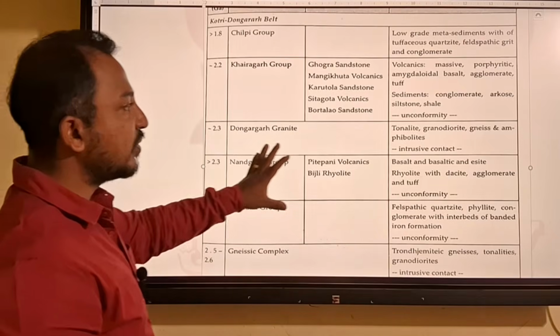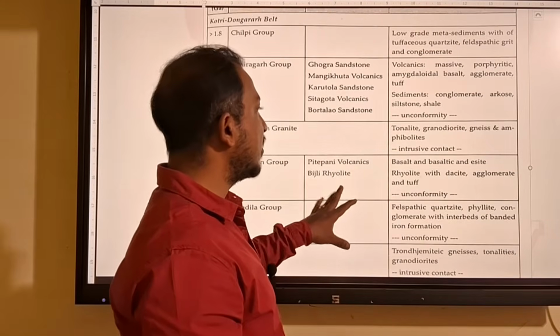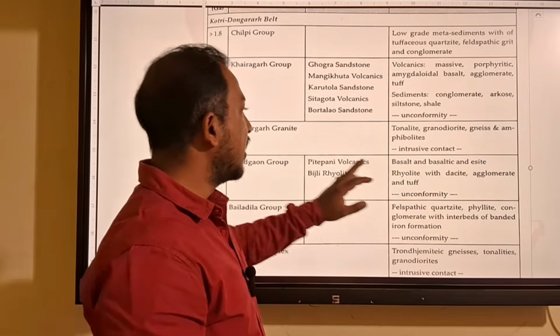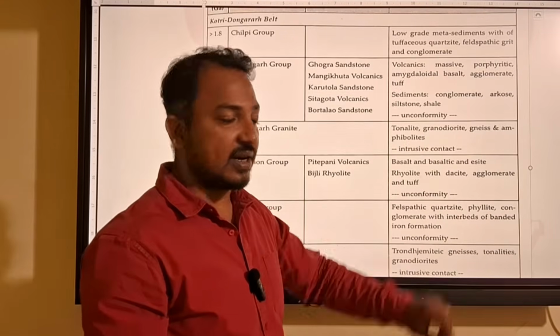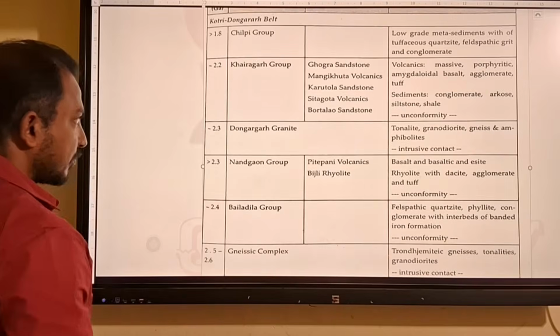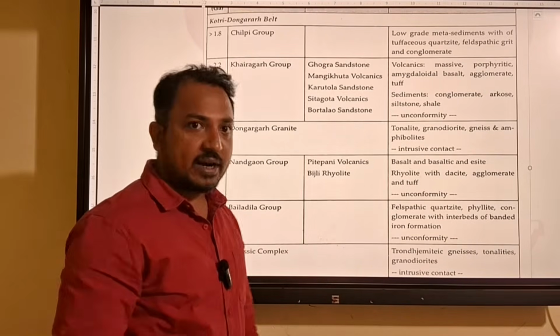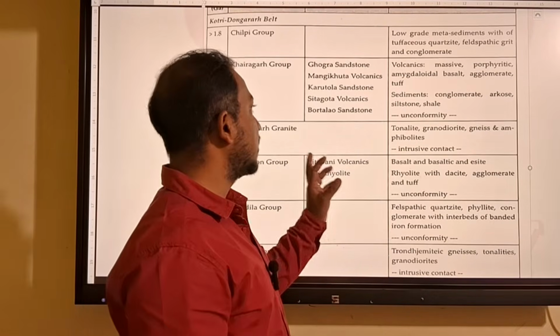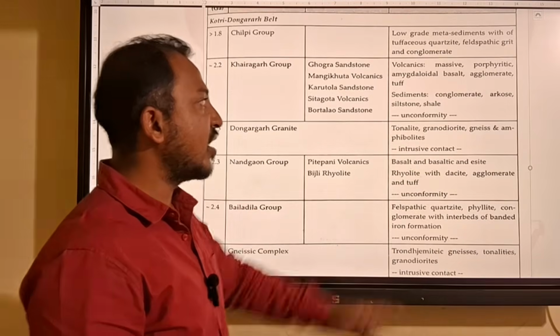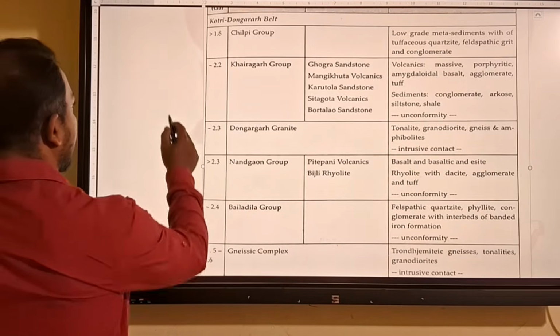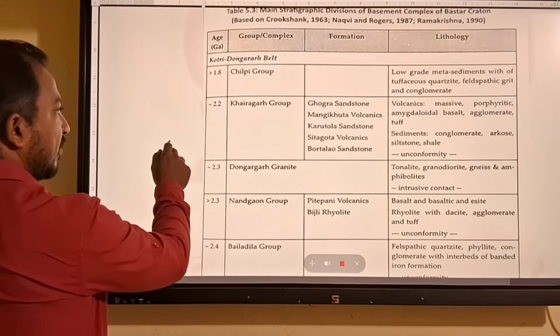Then Nandgaon group, it is important for bimodal volcanism, where you will get Bijli rhyolites, which is rhyolite with dacite, and Pitapani volcanism, which is basalt and basaltic andesite. Then you will get Dongargad granite, which is very important, a TTG complex, tonalite trondhjemite granodiorite gneiss. Then Khairagarh group, it also contains volcanism.